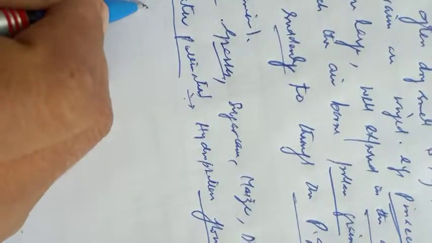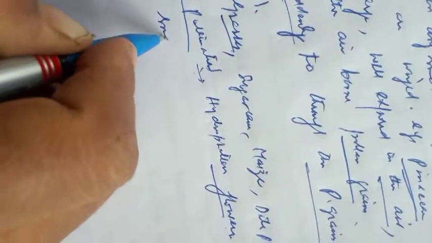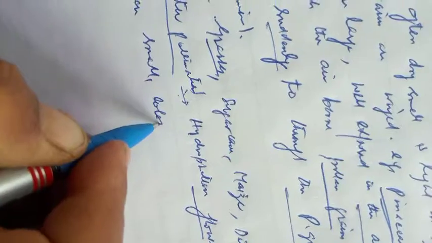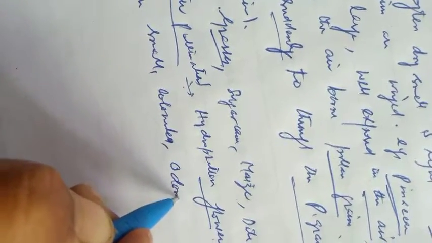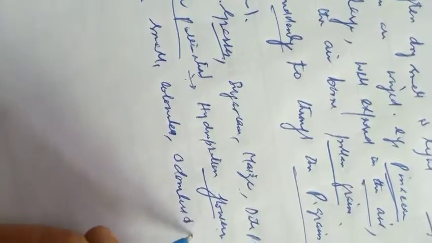Number first, which is quite similar to that of the anemophilous flowers, that is, the flowers are small, colorless, odorless and nectarless.